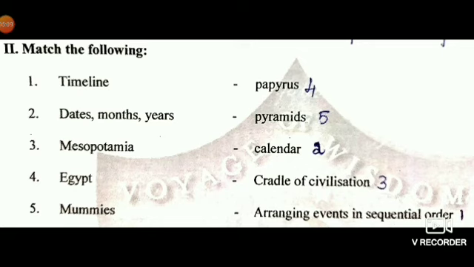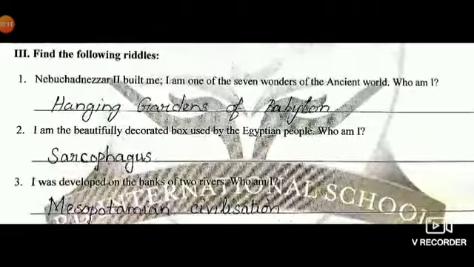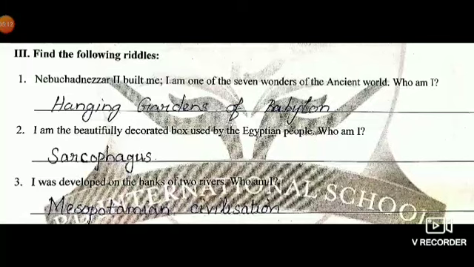Let's go to the next Roman letter. Roman number 3, find the following. They have given a riddle. Here we need to read it and find the answer. Nebuchadnezzar II built me. I am one of the 7 wonders of the ancient world. Who am I?